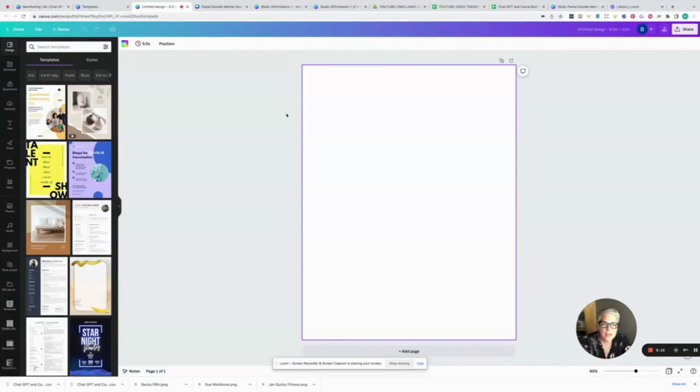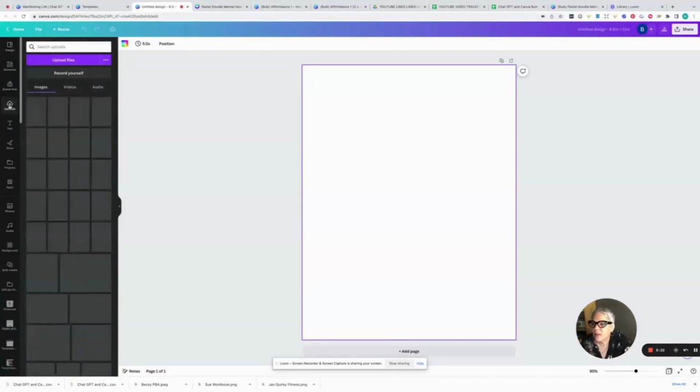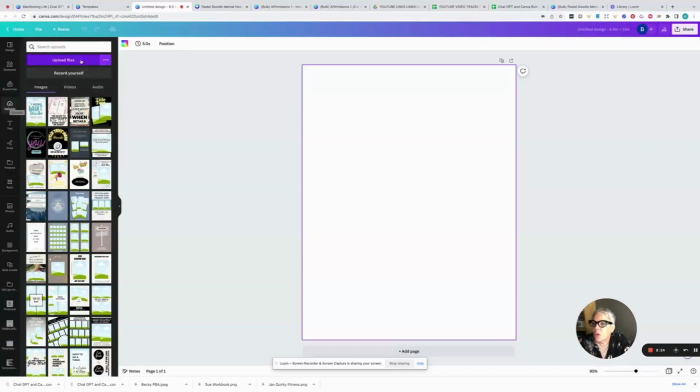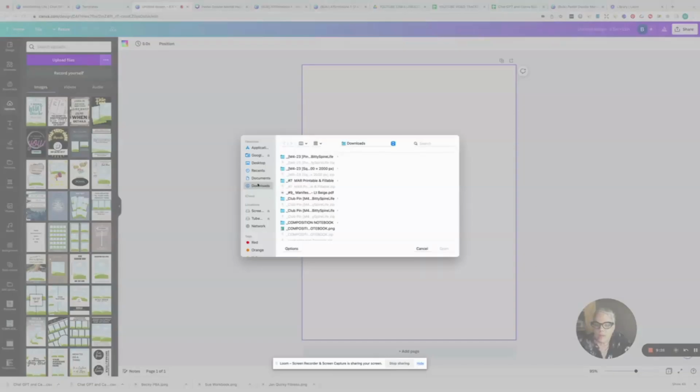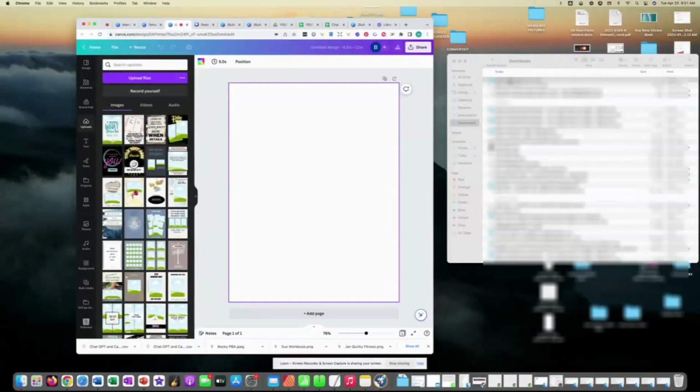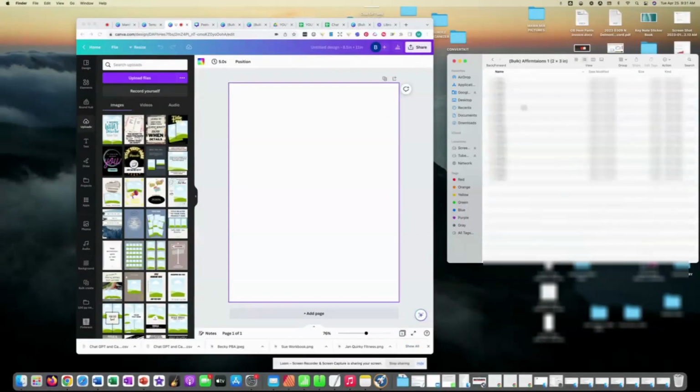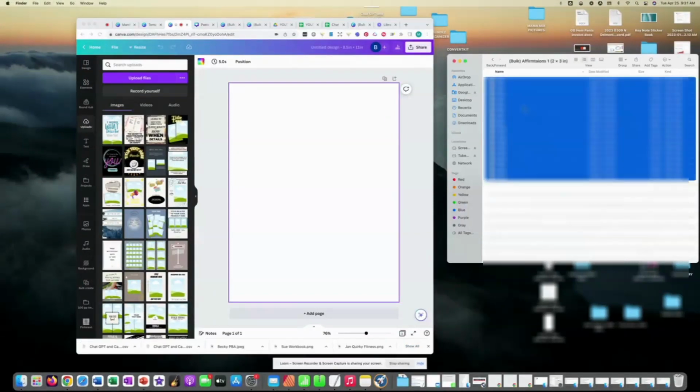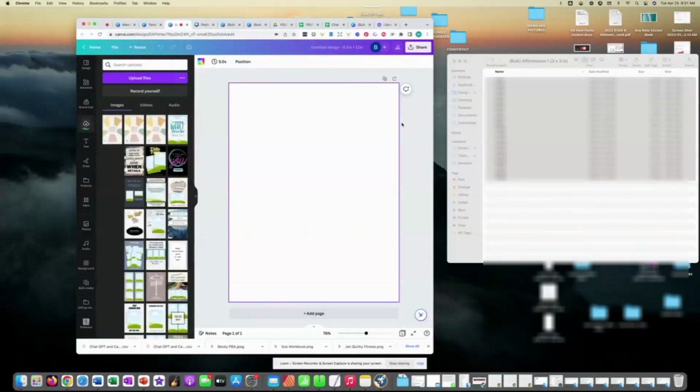Okay. I know this is a lot of steps, but I'm just uploading the PNGs that I just downloaded to show you a different way to change the size. Okay. So upload files. Let's see if I can go to downloads. No, I have to go this way and grab them. So bear with me. Here they are. I'm going to hit Command A on a Mac and drag them in there. Okay.